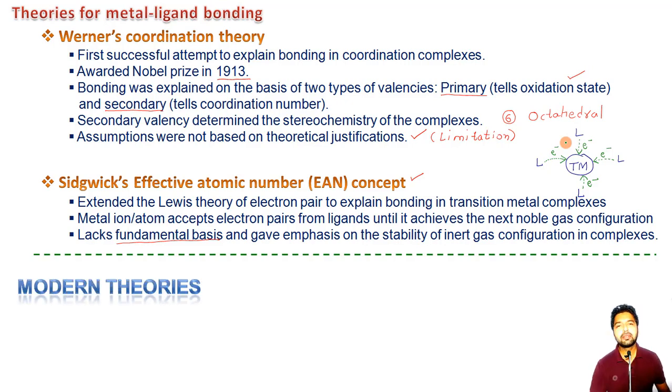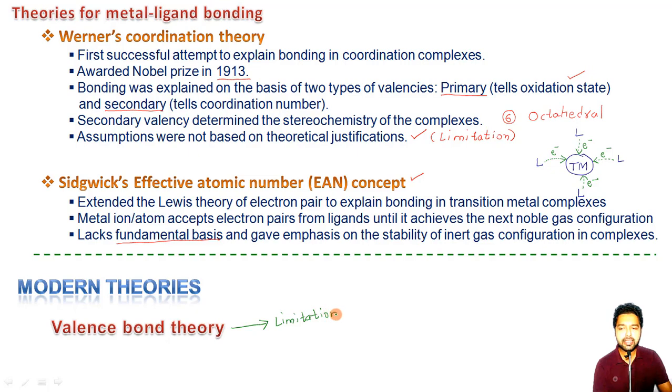And after that, some modern theories were also proposed. The first one was the valence bond theory. We will be dealing with the valence bond theory in a little detail in this lecture, and we will also see that even this valence bond theory has certain drawbacks or limitations, which I will be discussing in detail in the next slide.